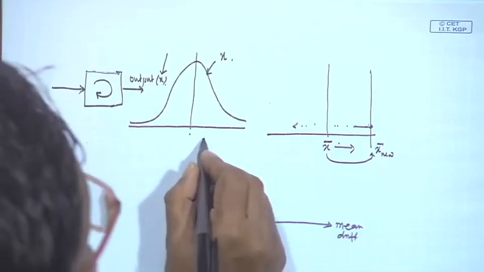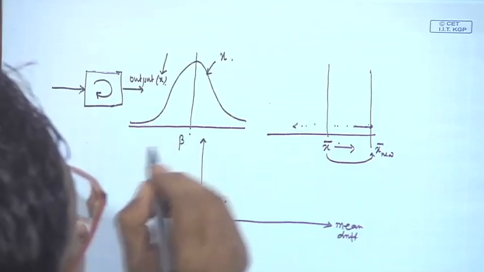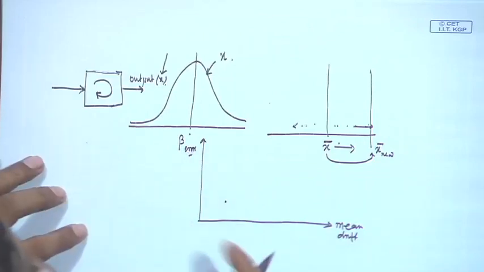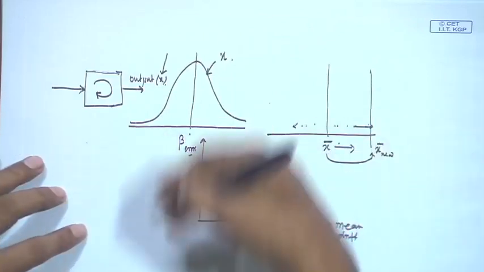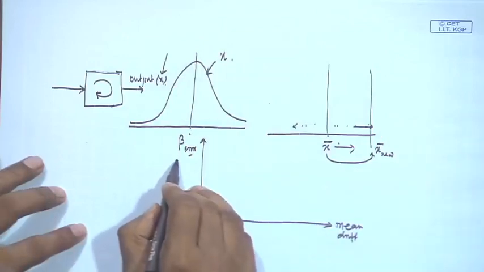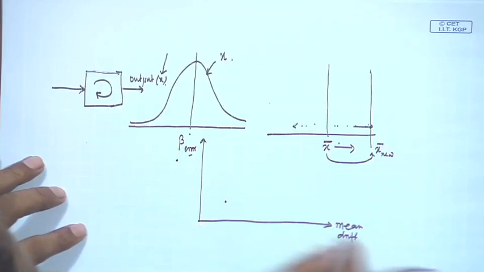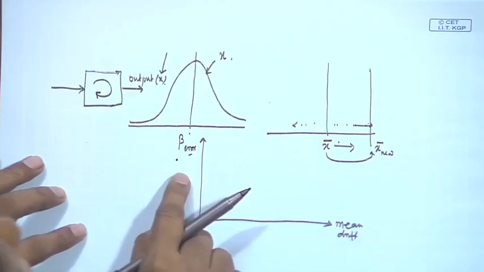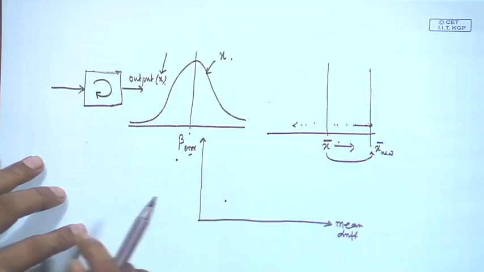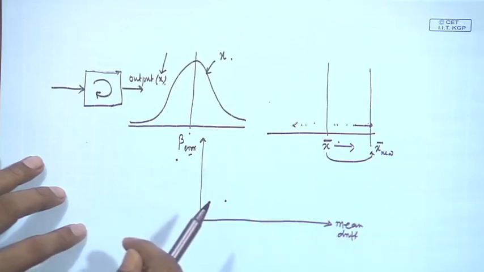and on this side the beta value, you get a certain curve. Beta is the type 2 error: there is a change, but you are not able to detect it. So long as the change is small, you are not able to detect it, that means you will accept.